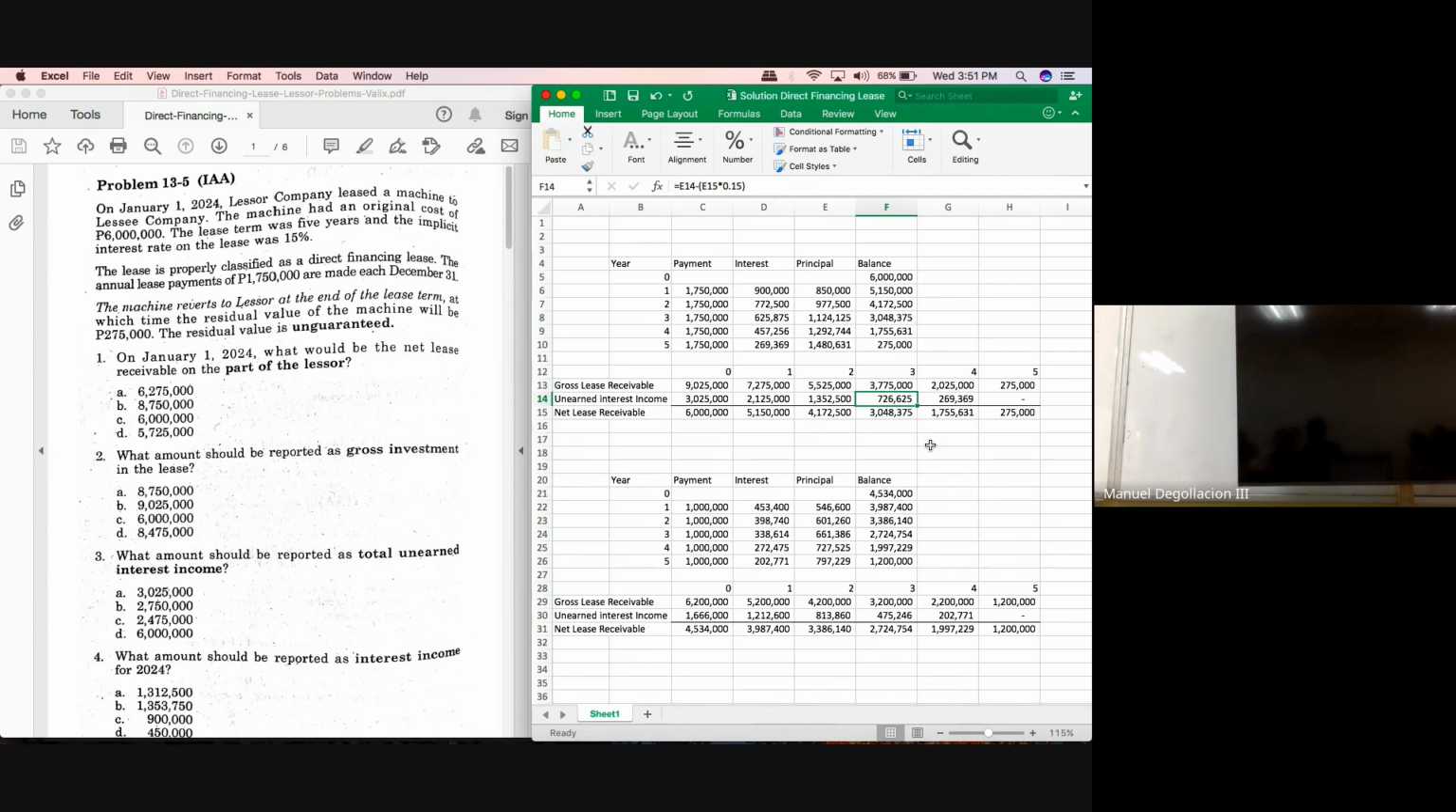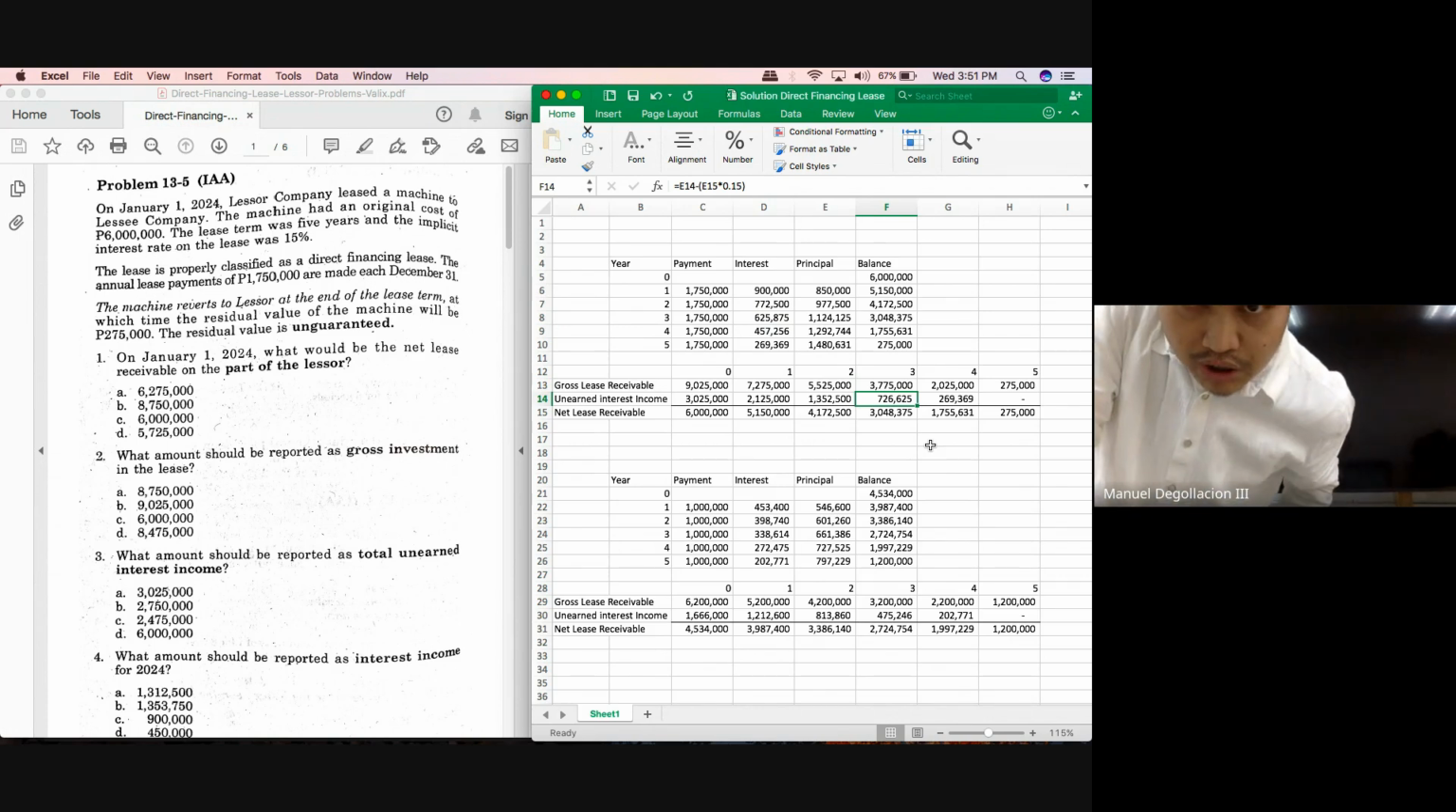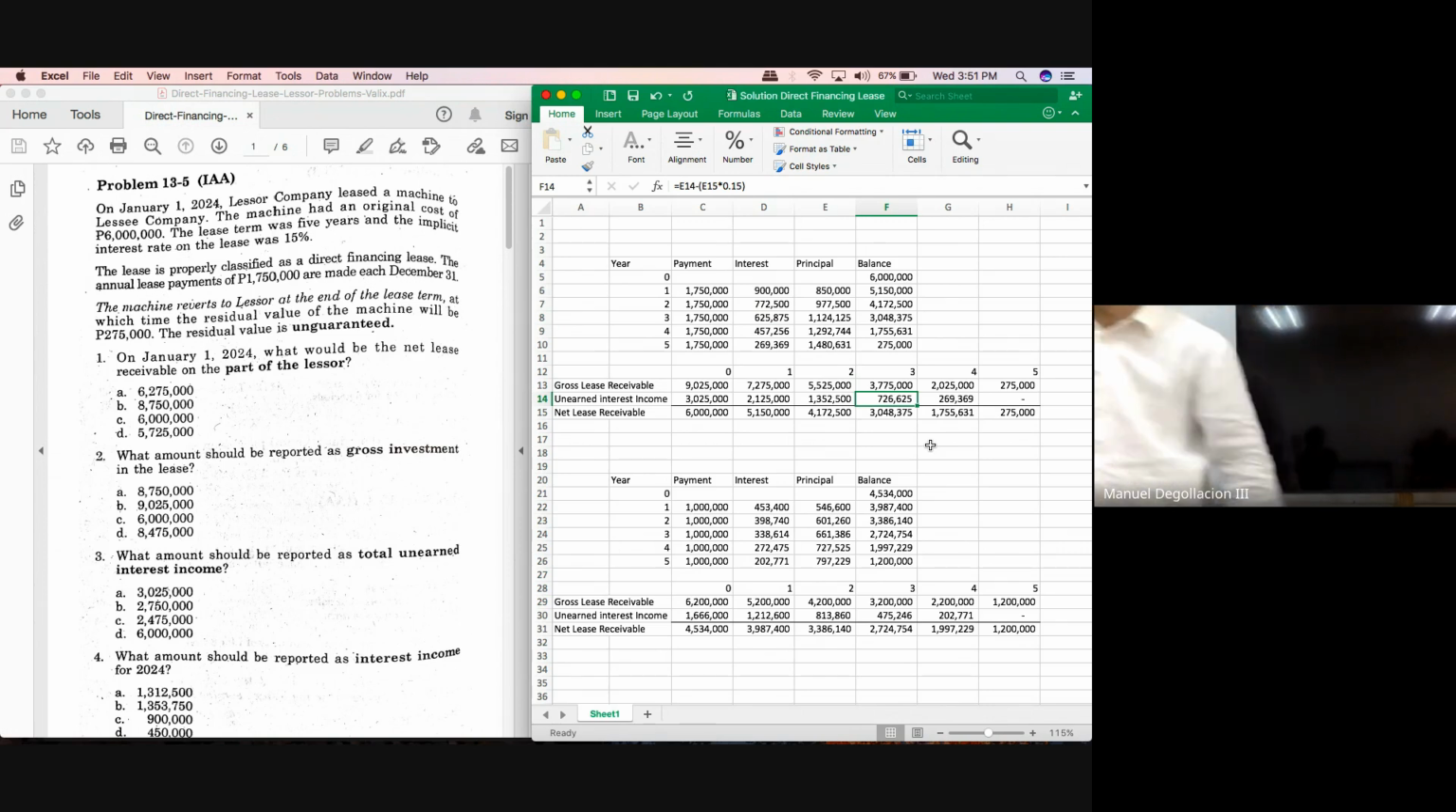As for year 3, payment is still 1,750,000. Next, interest income. How much was the interest income again? Interest income was 625,875. That means the principal component is 1,124,125.